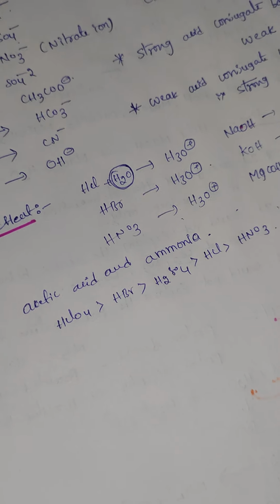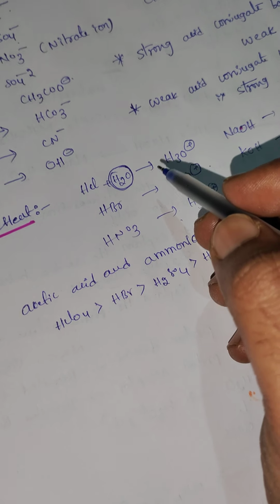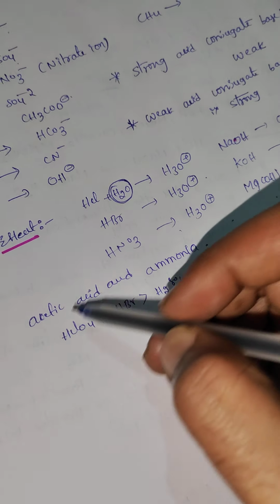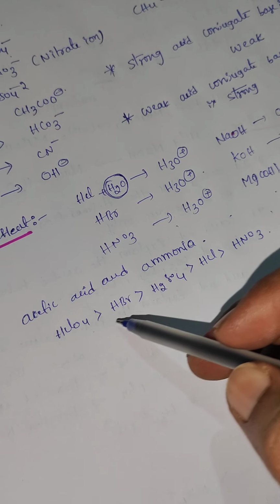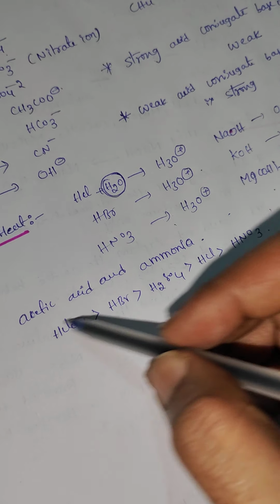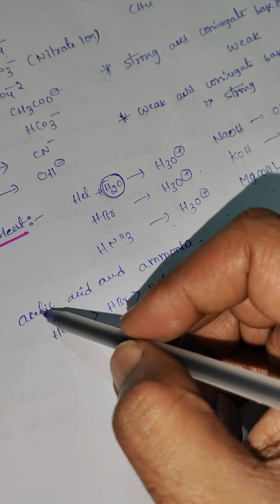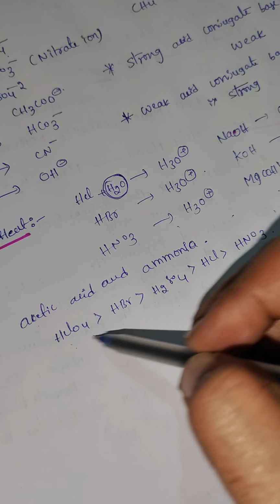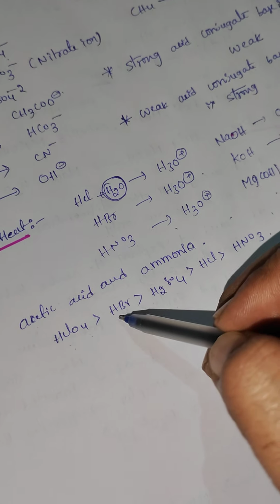Like this. In water we can't identify which one is a strong acid, which one is a weak acid, which one is a strong base and which one is a weak base. But in non-aqueous solvents like acetic acid and ammonia, you can identify HClO4, HBr, H2SO4, HCl, HNO3. When HClO4 is dissolved in acetic acid, it donates a proton to acetic acid, which means it is a stronger acid than acetic acid. When HBr is dissolved in acetic acid, HBr donates a proton to acetic acid, which means HBr is a strong acid.